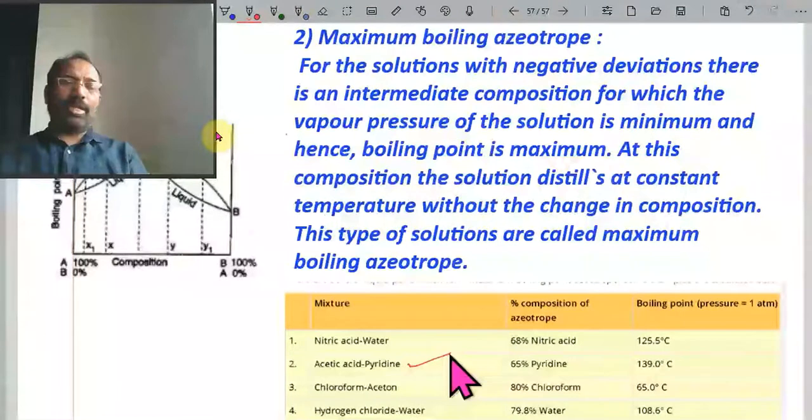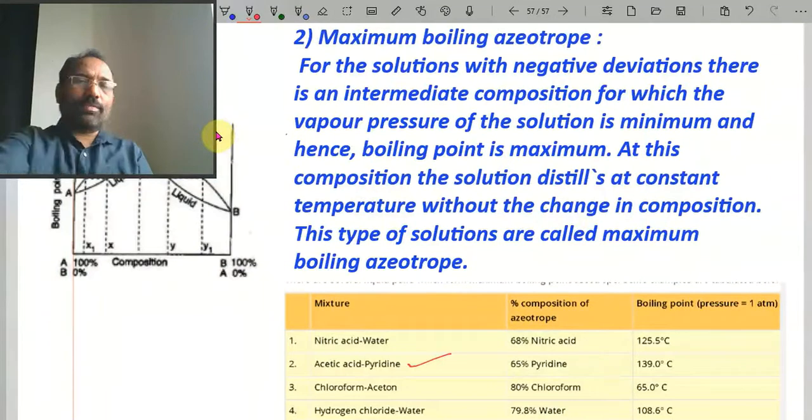And the second one is acetic acid and pyridine. Here 65% of pyridine is there. Its constant boiling point is 139 degrees centigrade at 1 atmospheric pressure. Next one is chloroform and acetone. 80% of chloroform is present. Its boiling point is 65 degrees centigrade.